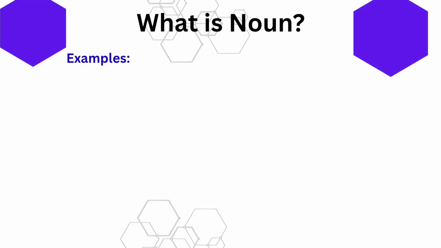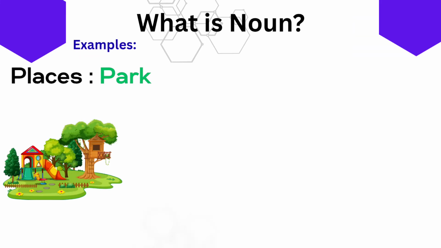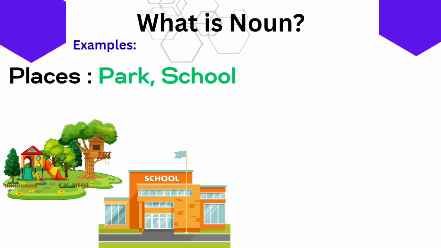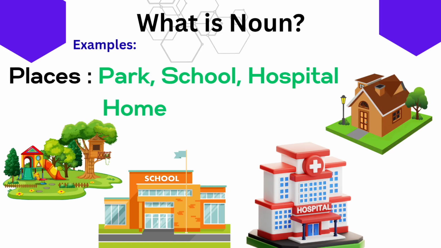We see so many places around us. Some of them are park, school, hospital, home. These are examples of place nouns.